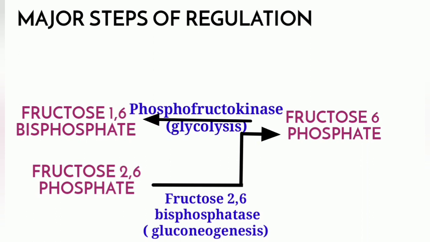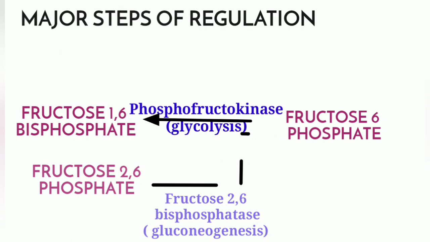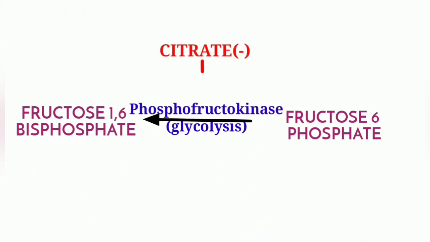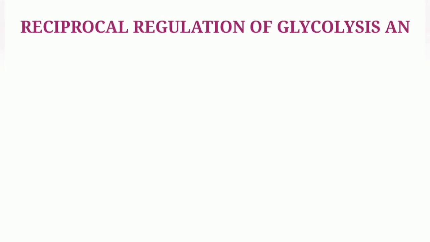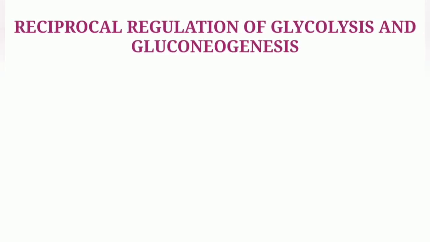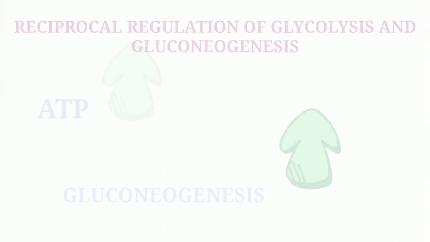Phosphofructokinase is an important step in glycolysis that converts fructose 6-phosphate to fructose 1,6-bisphosphate. Phosphofructokinase is inhibited by citrate and activated by AMP and fructose 2,6-bisphosphate. This is an example of reciprocal regulation of glycolysis and gluconeogenesis. We can also infer from this that ATP favors gluconeogenesis.